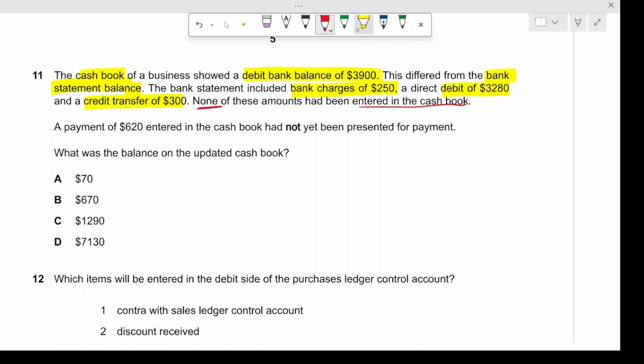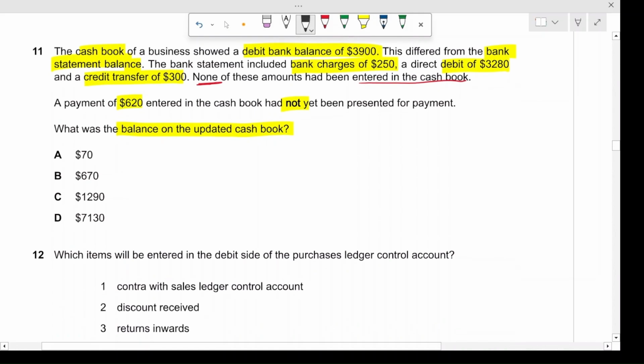A payment of $620 entered in the cash book had not yet been presented for payment. What was the balance on the updated cash book? So we'll have to make a bank reconciliation. So in this case, we're going to have to adjust certain items, which would be bank charges. In this case, they were of $250, right?